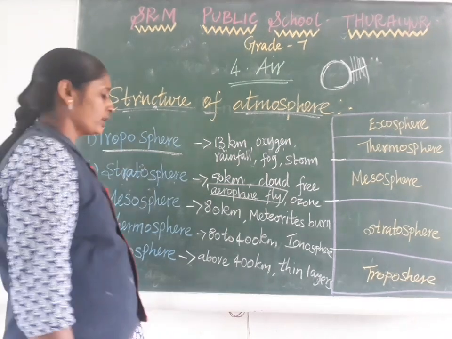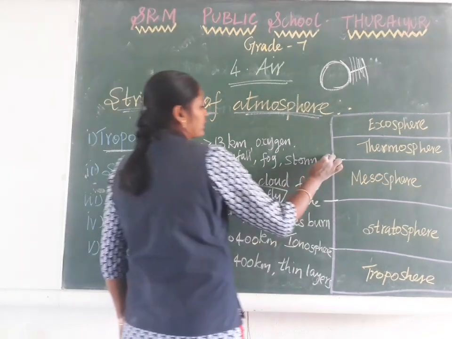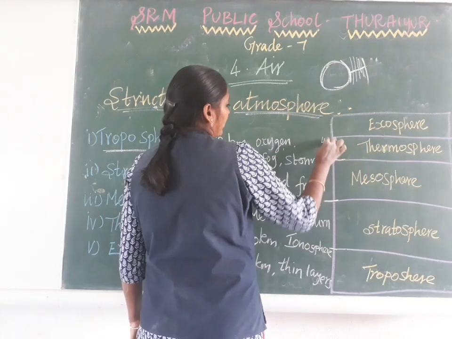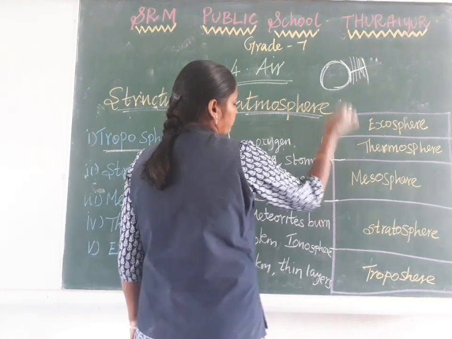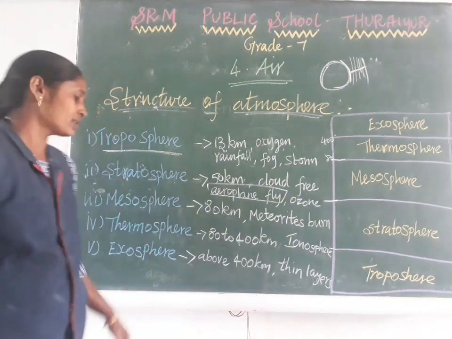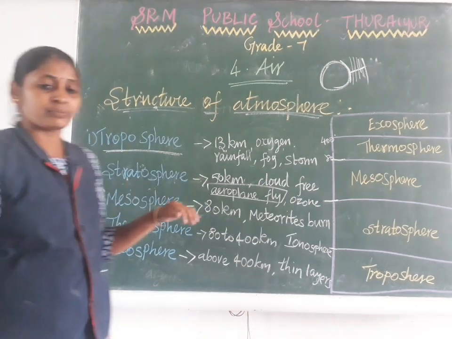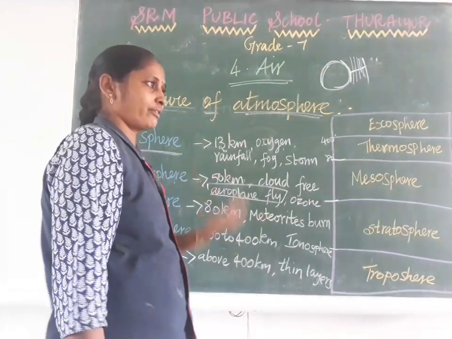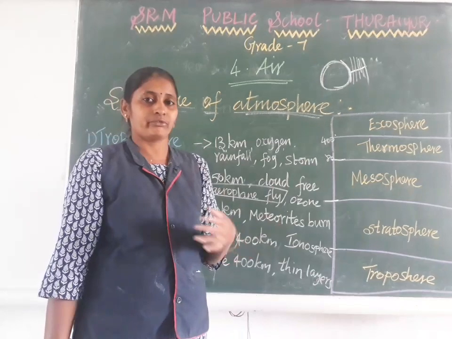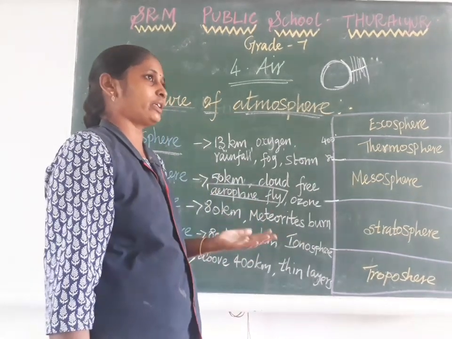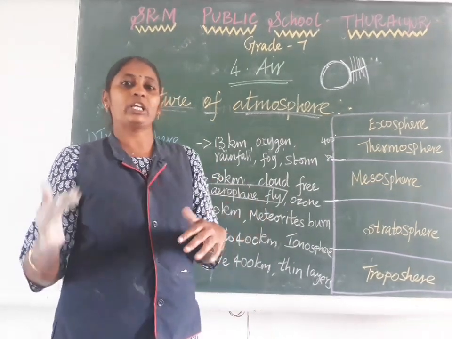Okay, the fourth one is the thermosphere. It expands from 80 kilometers to 400 kilometers. What is present in the thermosphere? The weather condition may vary rapidly here. Sometimes it is cool, sometimes very hot.